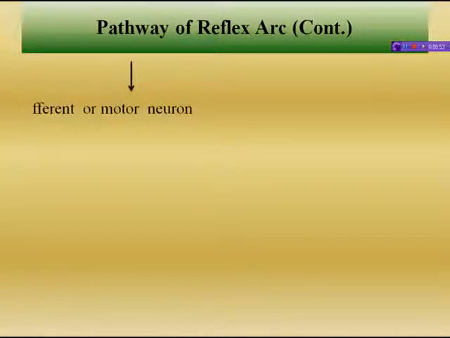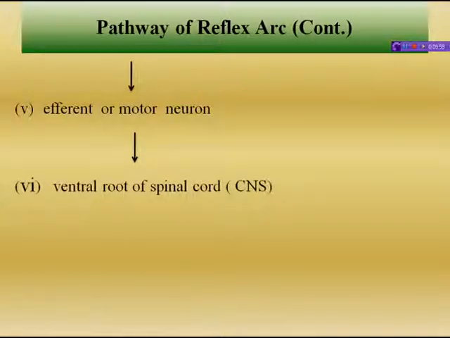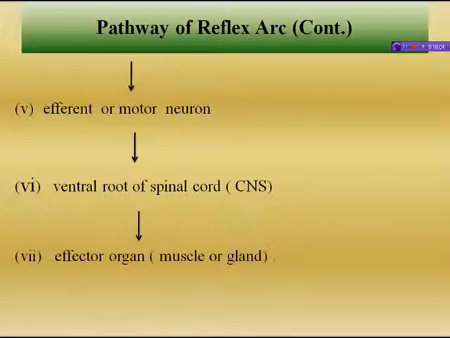From the relay neuron they take it to the efferent or motor neuron, and from the motor neuron to the ventral root of the spinal cord, and from the ventral root of the spinal cord ultimately it goes to the effector organ, that is, muscle or gland, where the reflex action is happening. So this is the pathway of the reflex arc.